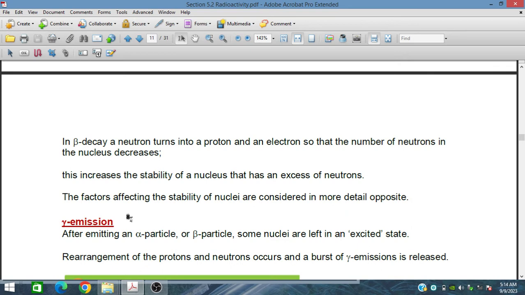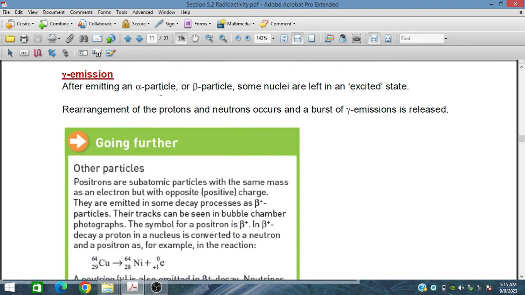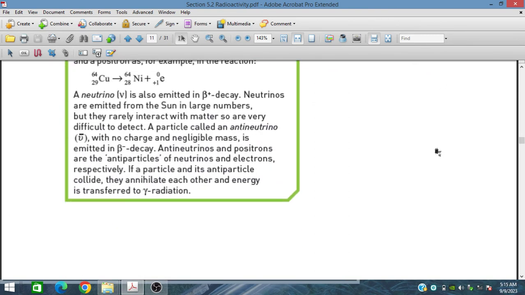Now gamma emission. After emitting alpha particles and beta particles, some nuclei are left in an excited state. After emission of alpha and beta particles, gamma emission usually happens. A rearrangement of the protons and neutrons occurs and a burst of gamma radiation is released.